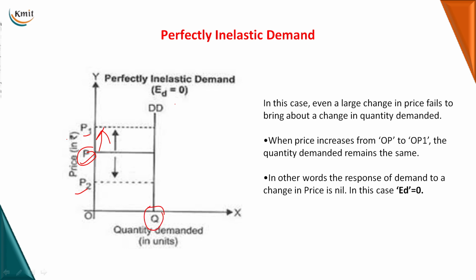It remains as it is. Even if the price is decreasing, there is no change in the quantity demanded observed. So in this scenario, in other words, the response of the demand to a change in the price is nil. In this case, we term that the elasticity of demand is equal to 0.